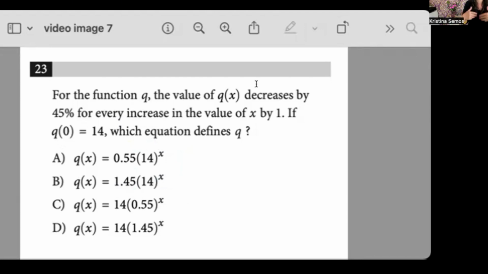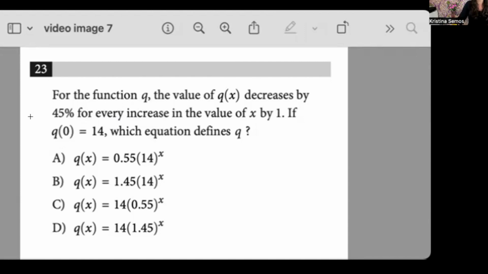So like if I decrease by 10%, that means I'm multiplying by 0.90. If you are increasing by a certain percent every time, that means you're growing. You're multiplying by a number larger than 1 every time. So using the same example, if I were increasing by 10%, I'd be multiplying by 1.1 every time.